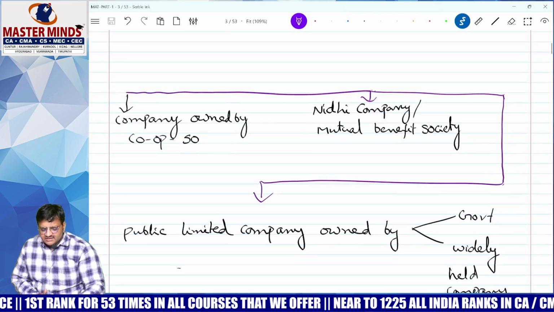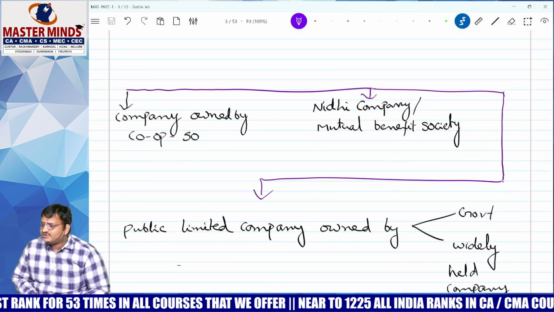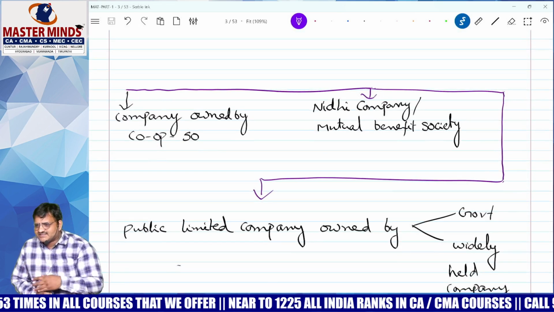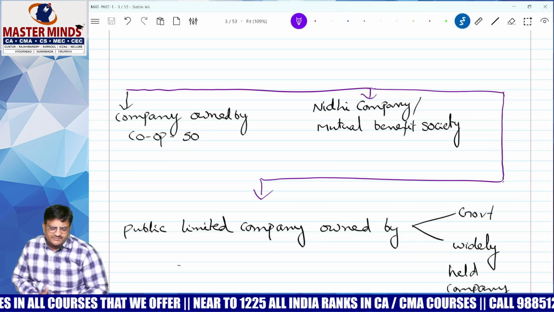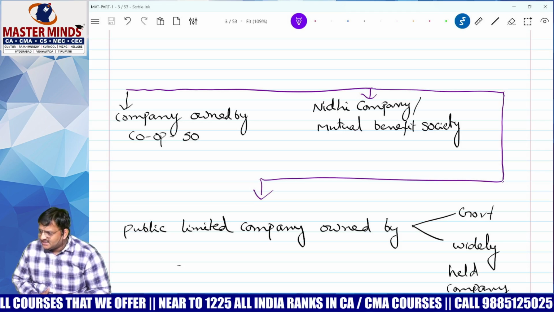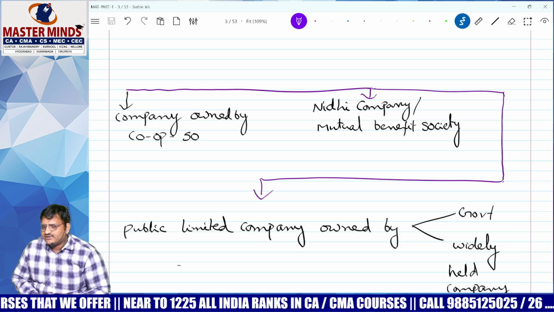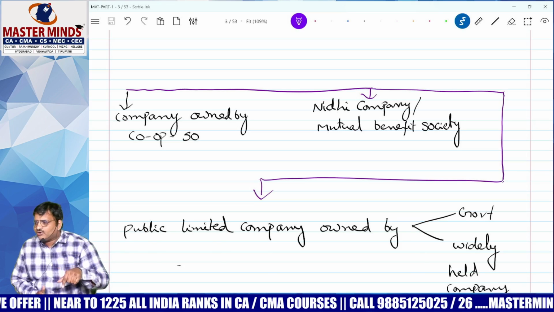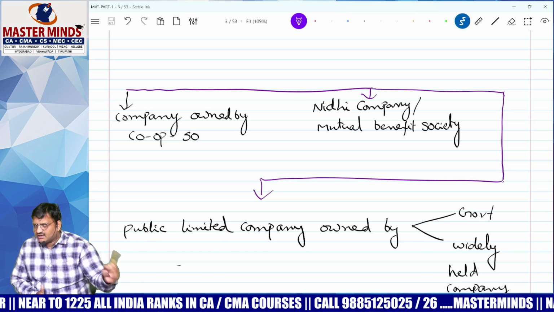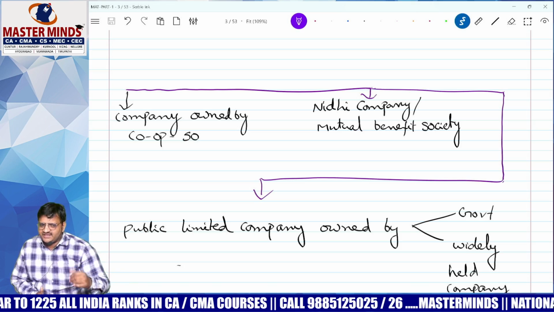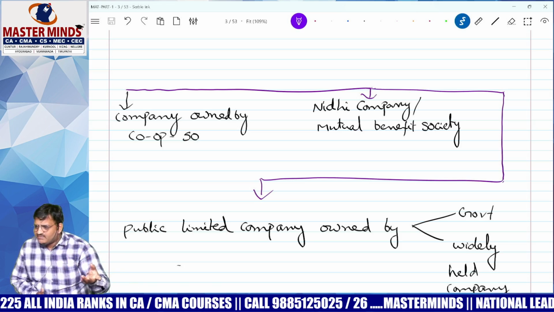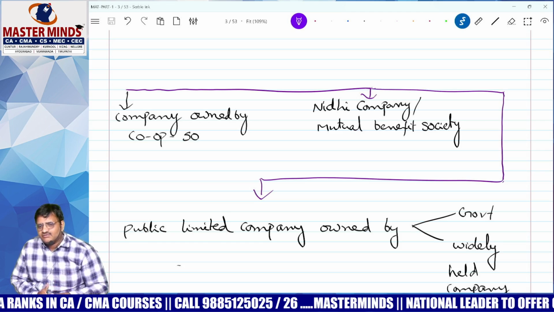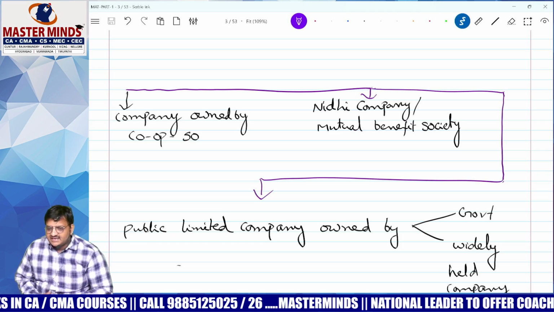Widely held. Next one, a company owned by a cooperative society. Near Guntur, if you go straight 20 or 25 kilometers, you will find a company called Sangam Dairy. Have you heard of it? Yes. Once upon a time it was a cooperative society. Afterwards, it became a company operated by a cooperative society. Anybody can become a member and participate. Correct? Closely held or widely held? Widely held.